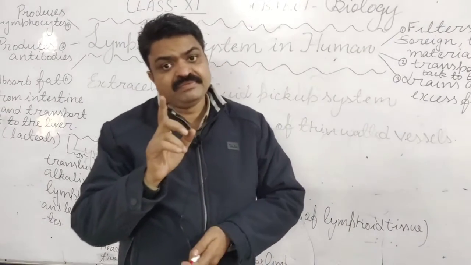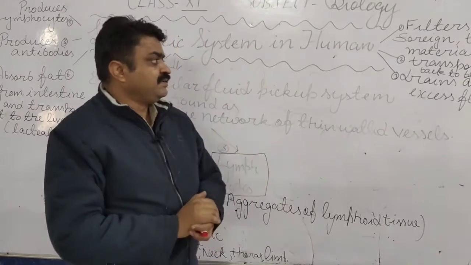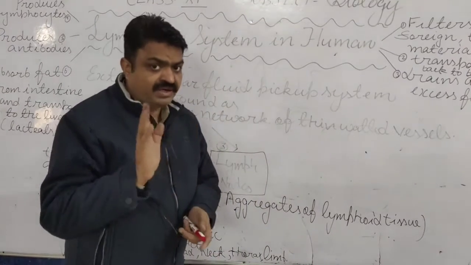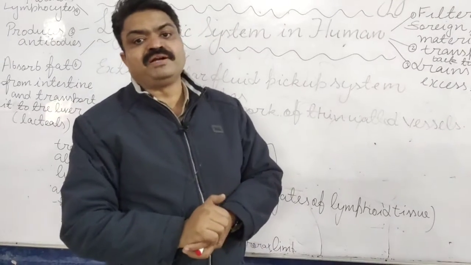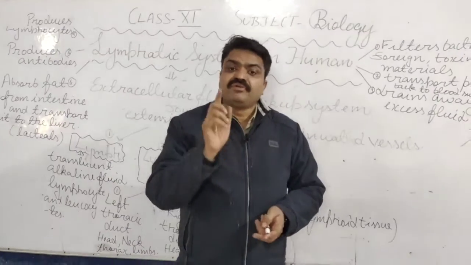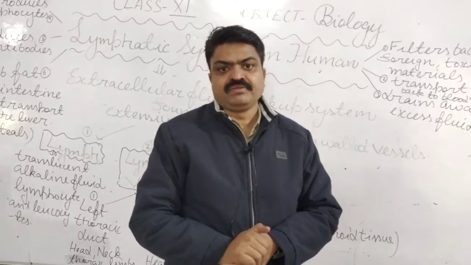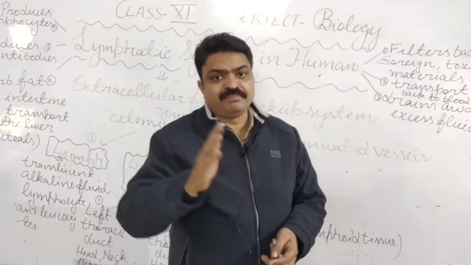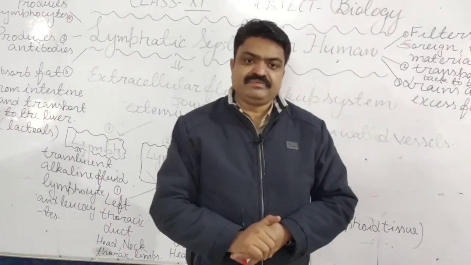It works as a filtration unit. Second, it transports protein back to the blood vessels. It has very little protein in it, because it transports the protein back to the blood vessels.